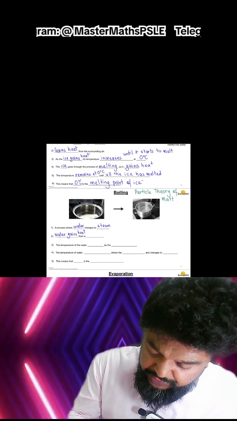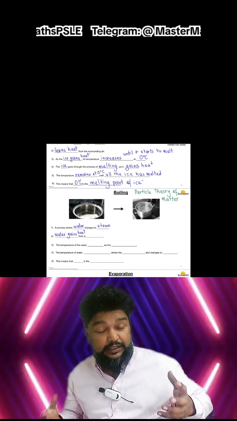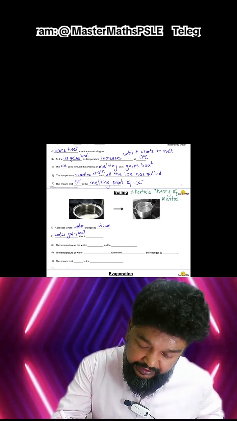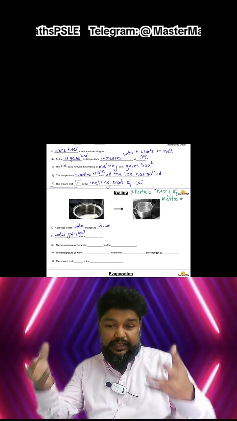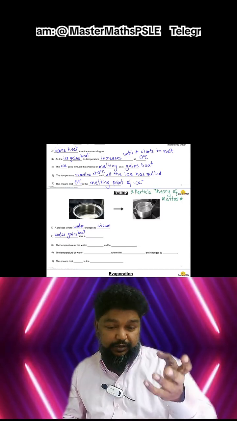On YouTube, there are a lot of educational videos, and if you look at this particle theory of matter, you will understand more about what is heat gain, what is heat loss, what happens to an object when it gains heat and when it loses heat.